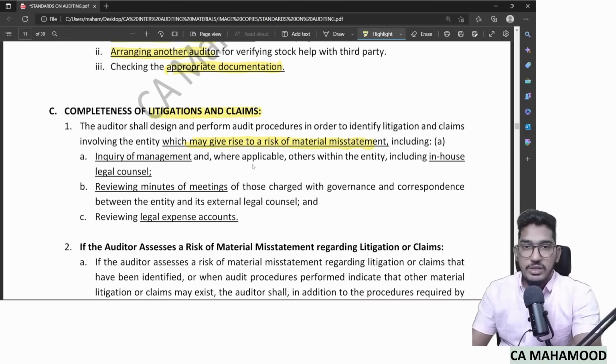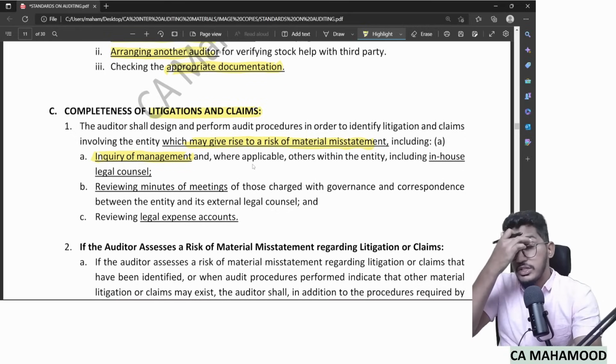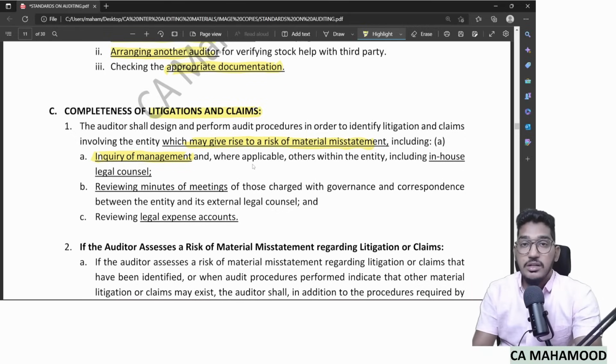By simply doing three things. What are they? First, go and directly inquire with the management. First, what should I do? Go and inquire with the management. Sir, did you disclose all the litigations and claims, or did you hide anything from the shareholders? In addition to that, if there is any in-house legal counsel, go and inquire with them also.